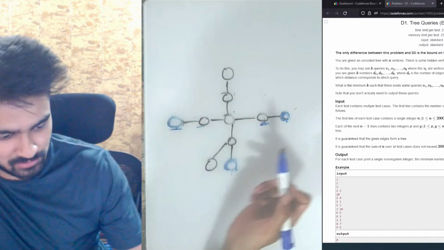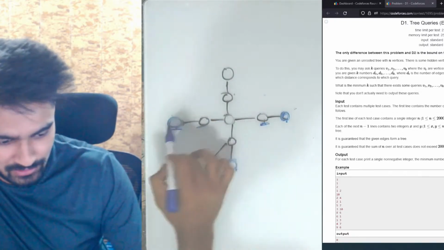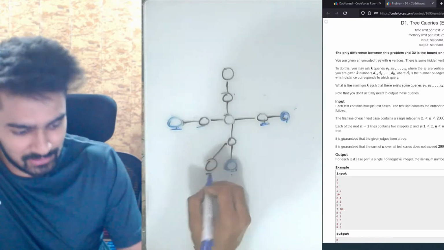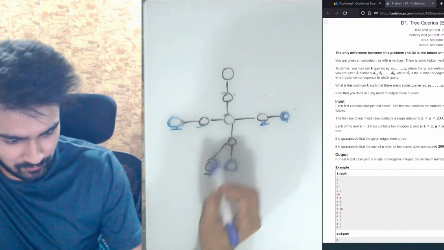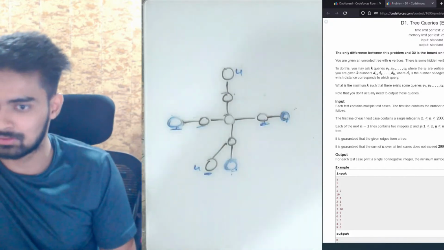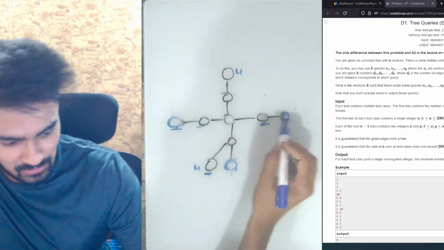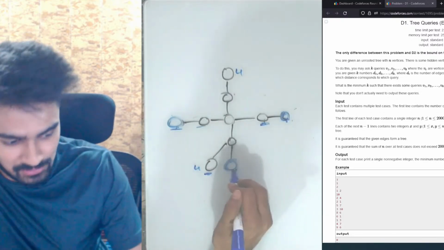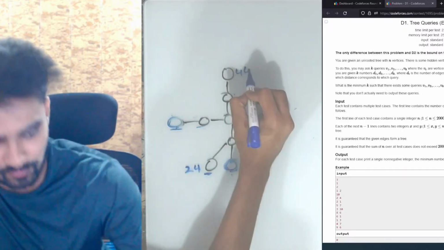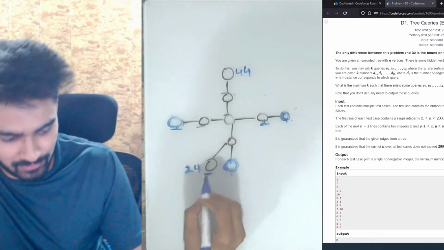The reason is, let me explain. We knew that all the other nodes were uniquely identified. We only need to figure out for this node. Now the distance of this node is 4 from this node, but the distance is 4 for this one also. So through this node we cannot uniquely identify. Similarly for this one we cannot identify, because again 4 and 4 distance only. But from this node, if you see, this node has a distance of 2, but this one has a distance of 4 again. So using this third node, you will identify that this is the hidden node.